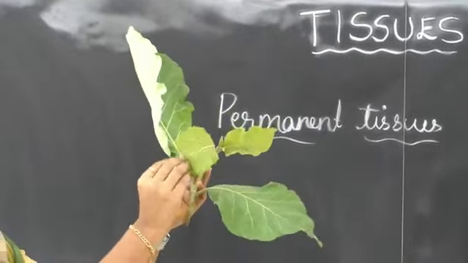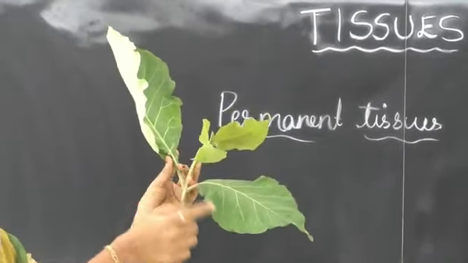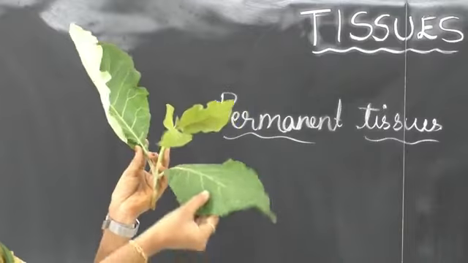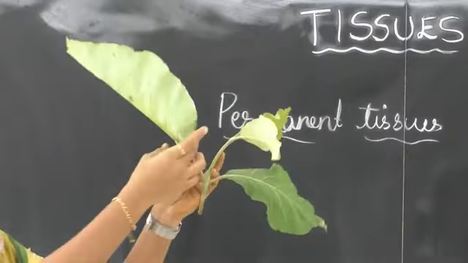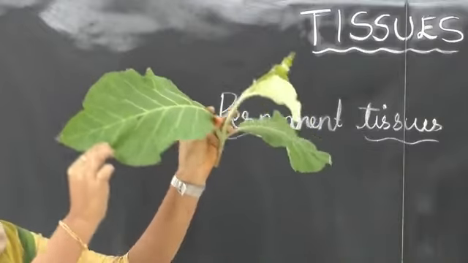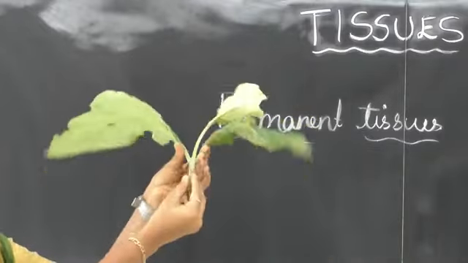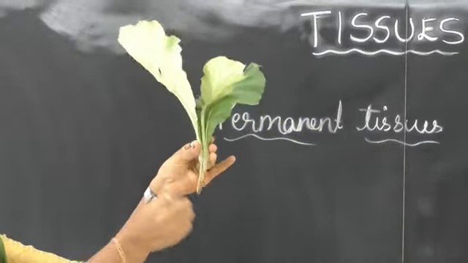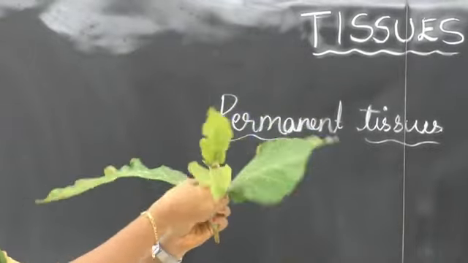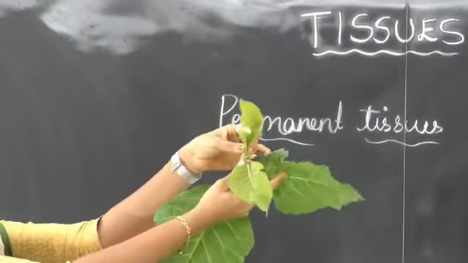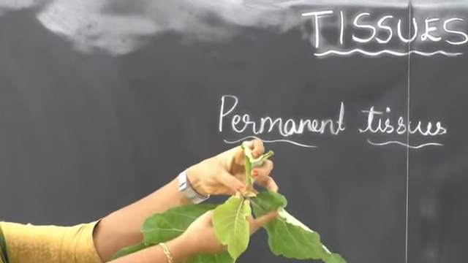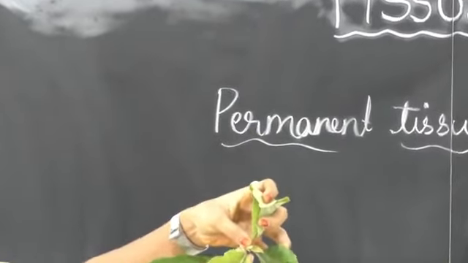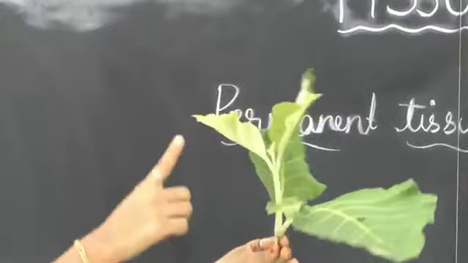See here we can see light color change in this plant. Yes, here this part, that is a leaf, this green leaf, this big leaf here. See, this one is having permanent tissue. What about this part? This part also has permanent tissue, but here this is a small growing part. See, two small leaves are there here. So it is having what? So meristematic. In this we can see both.